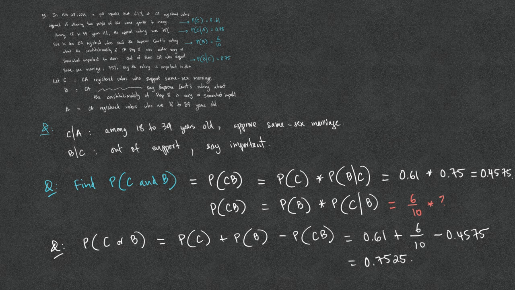This is 0.7525. Now, are C and B mutually exclusive? The answer is no, because the probability of C and B is not 0. What about B and C? Are they independent? No. The probability of B, which is 0.6, is not the same as the probability of B given C, which is 0.75.